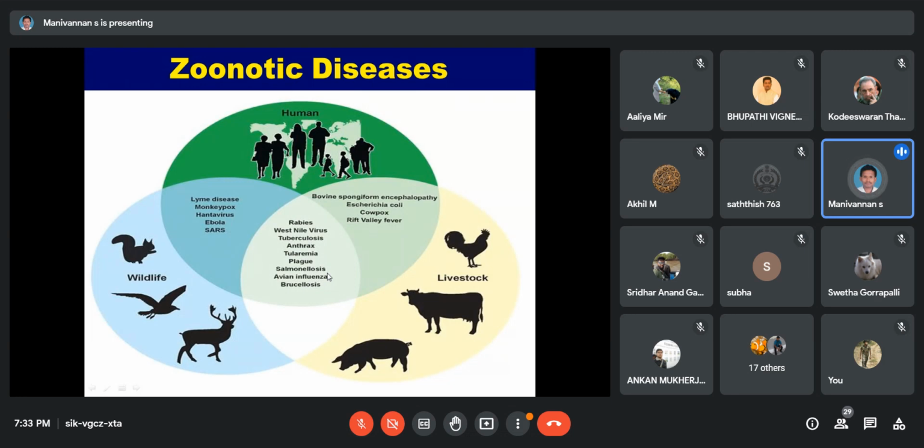The causative agent is the prion, a misfolded protein molecule causing severe damage to the brain. It spreads from diseased meat.